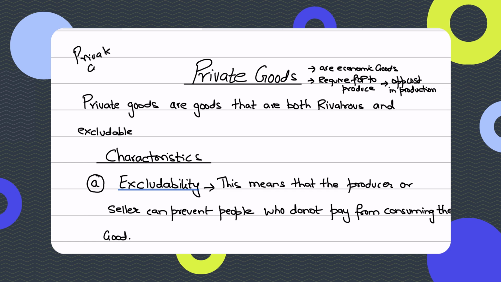So when economists study private goods and public goods, which are both types of economic goods, they need to differentiate between them. So what are the defining features of private goods which will differentiate them from public goods? Those features are rivalry and excludability. And in the next video, when you study public goods, you'll learn about the non-rivalrous and non-excludable features of public goods. So the feature of rivalrous nature in consumption and excludability is the distinct characteristic of private goods which differentiates them from public goods.